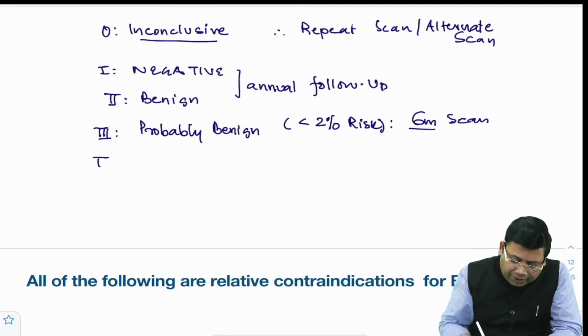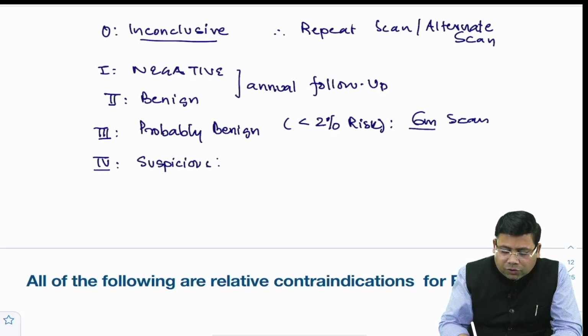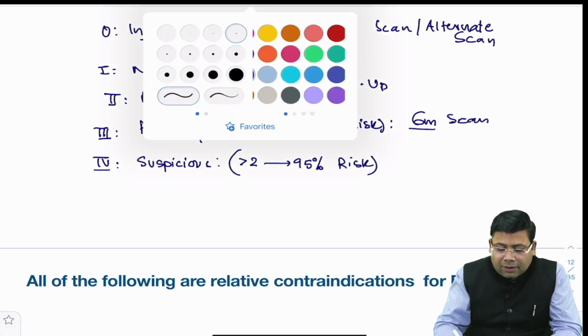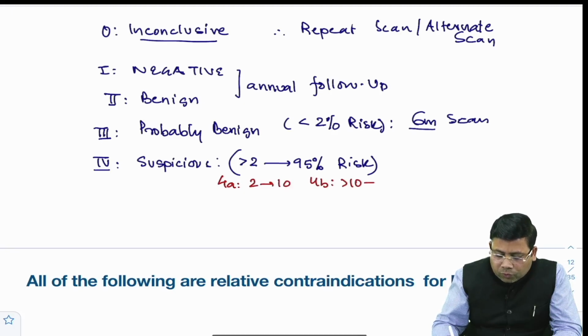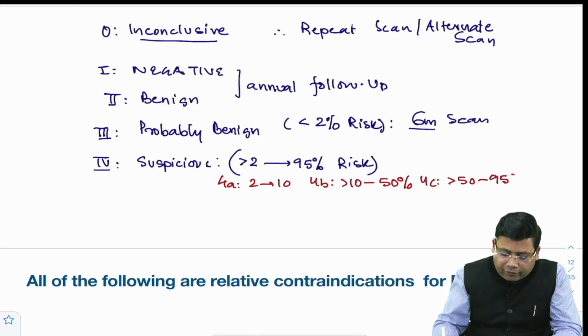Then you have BIRADS 4, which is suspicious. So when we talk about suspicious, we need to know what should be the suspicion risk. 2 to 95% risk of what? There is malignancy. So if you talk about the other things, we have 4A which is 2 to 10%, 4B is more than 10 up to you can say 50%, and 4C is more than 50 up to 95%.